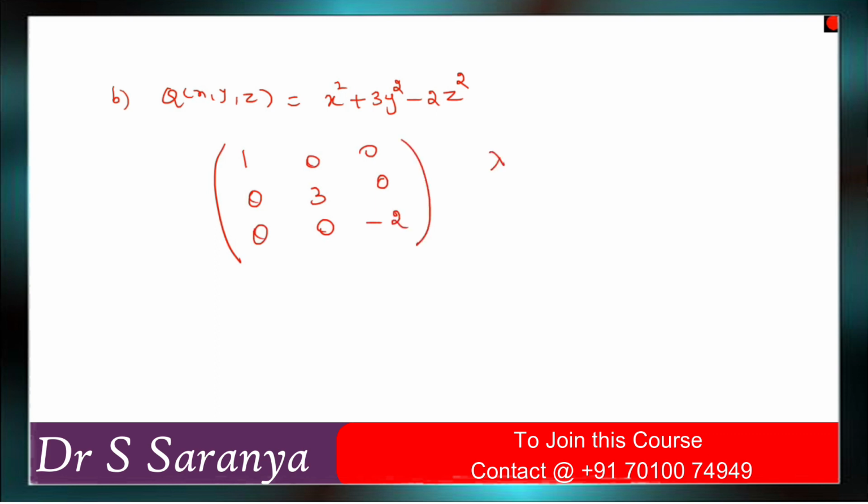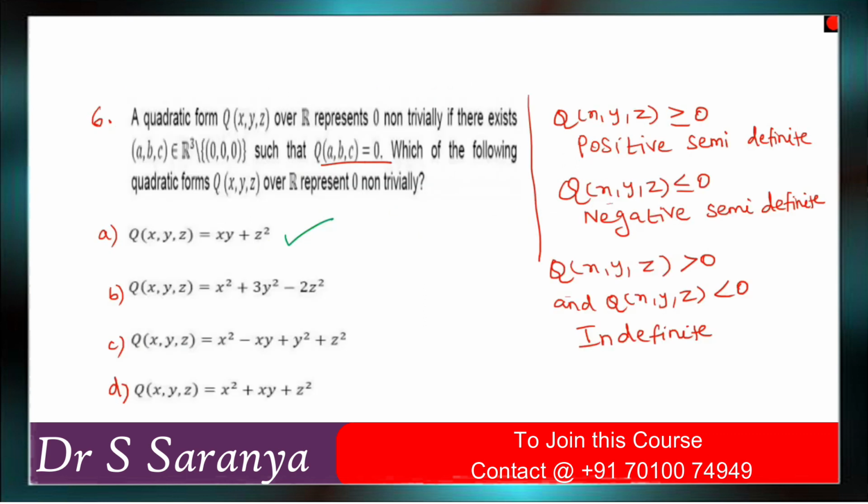Now what are the eigenvalues? They are 1, 3, and minus 2, right? Some of the eigenvalues are positive and the remaining eigenvalues are negative. So it is indefinite, an indefinite quadratic form. So option B is also correct. We need to check positive semi-definite, negative semi-definite, or indefinite, so it comes under indefinite. So option B is also correct.